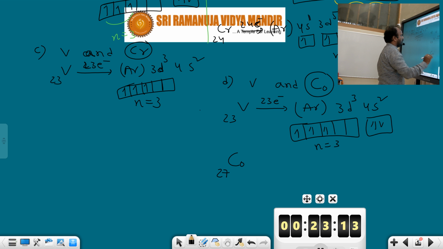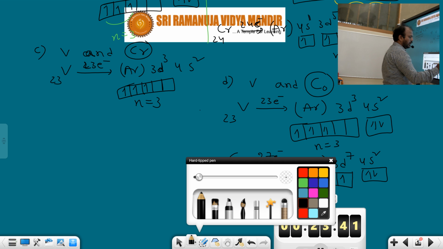So how many unpaired electrons are there here? 3 unpaired electrons are present in the d orbital, in the case of vanadium and cobalt. So our fourth option is correct.